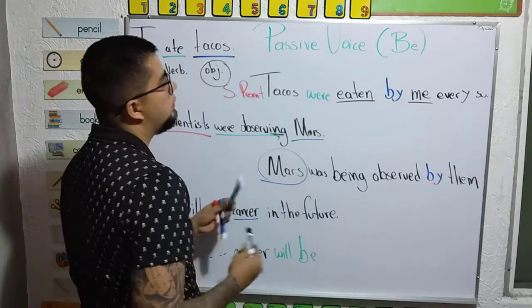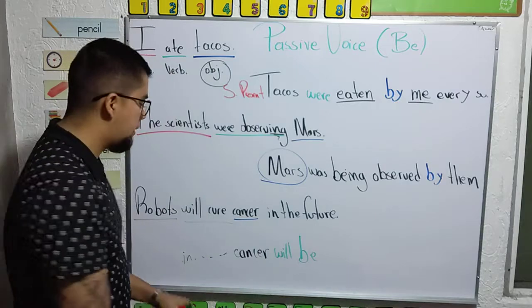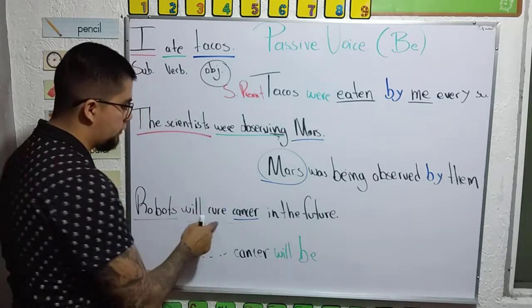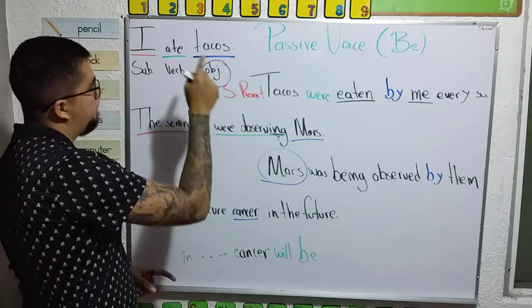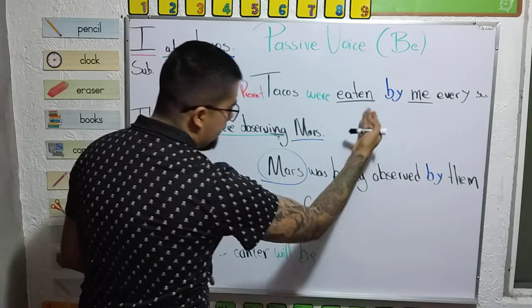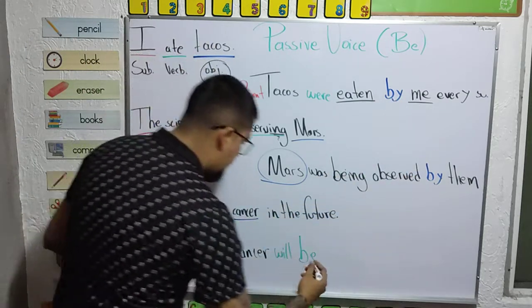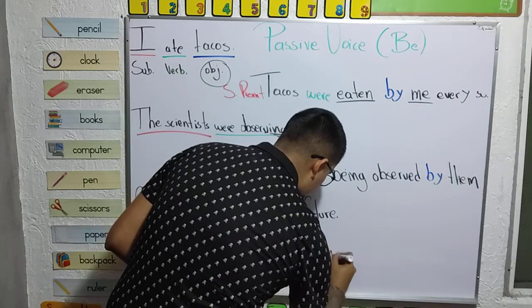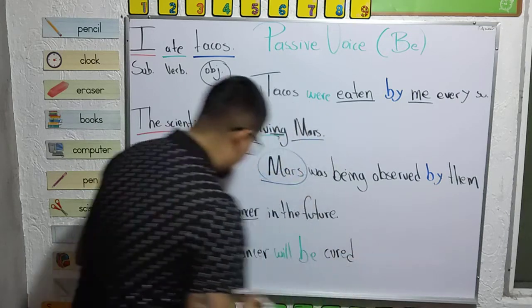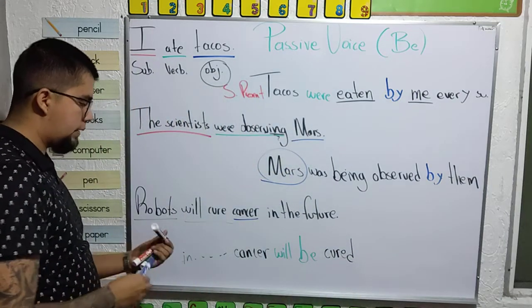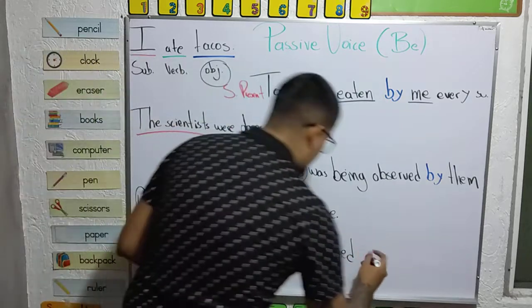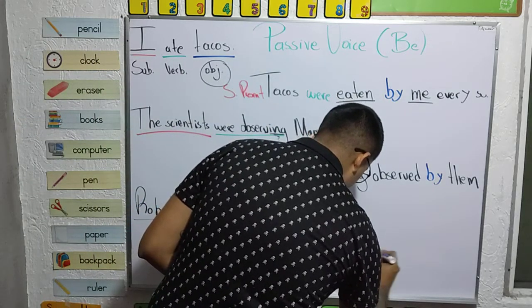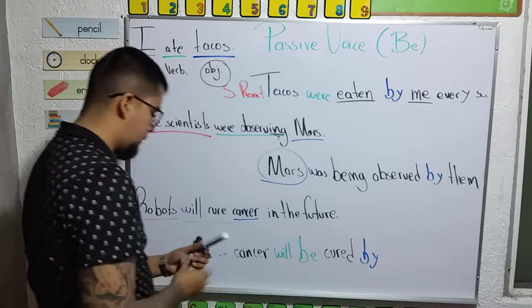Remember, my verb is all the time in participle form. Participle form. Yeah? Eaten, observed, and cured. Then my by plus... By robots.